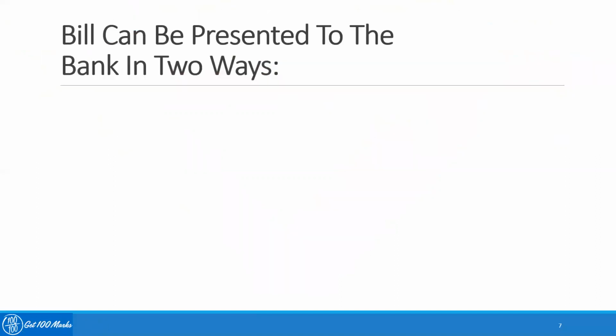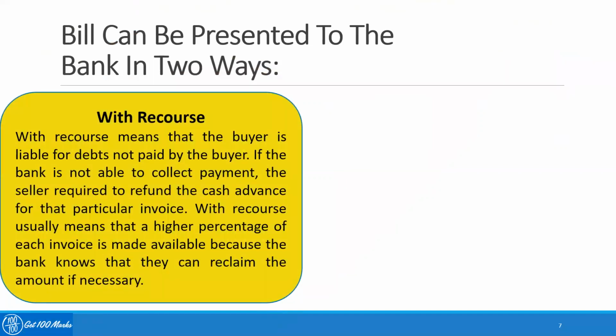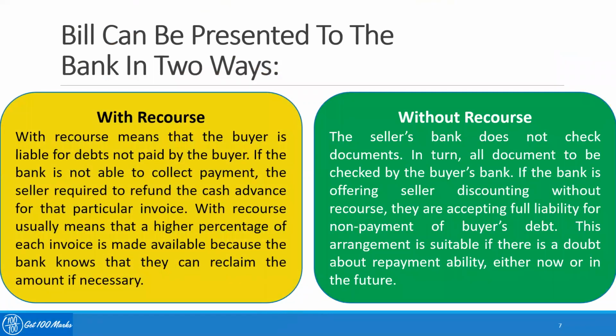Now, bills can be presented to the bank in two ways. Okay, so one is with recourse and another one is without recourse. With recourse means that the seller is liable for debts not paid by the buyer. If the bank is not able to collect the payment, the seller is required to refund the cash advanced for that particular invoice. With recourse usually means that a higher percentage of each invoice is made available because the bank knows that they can reclaim the amount if necessary.